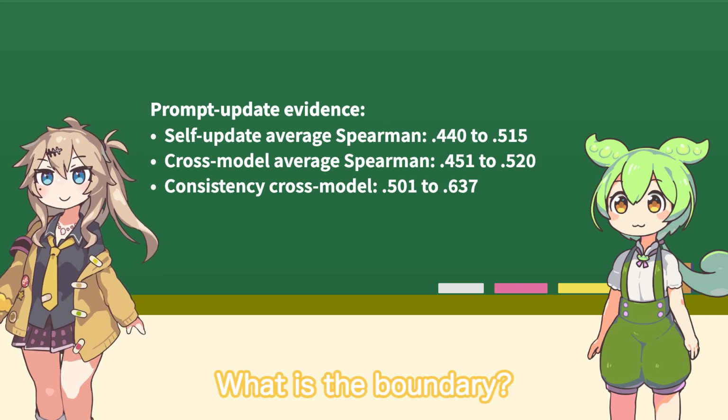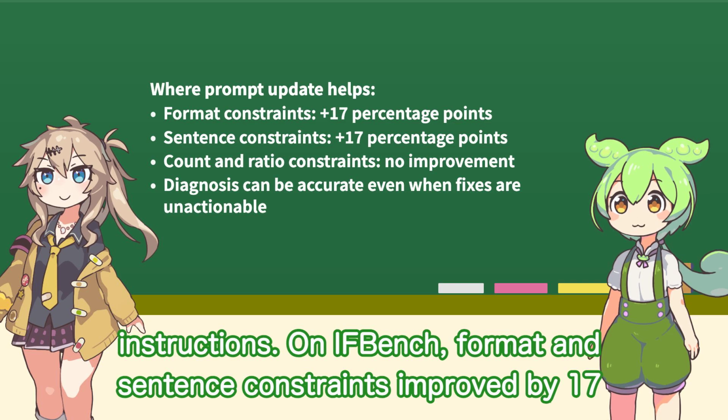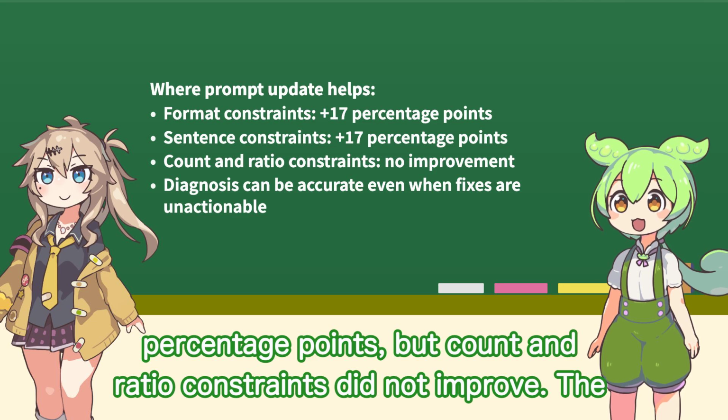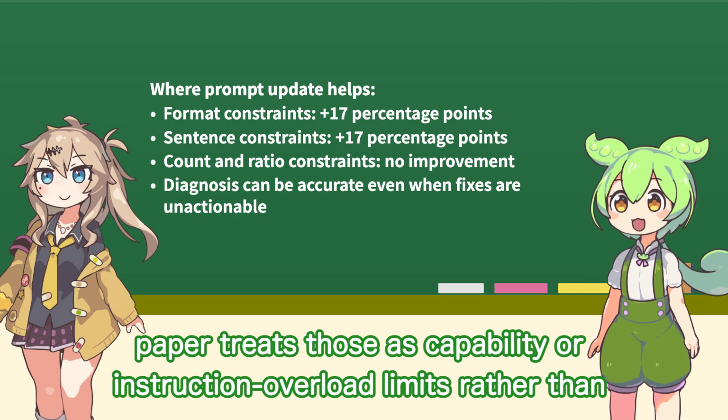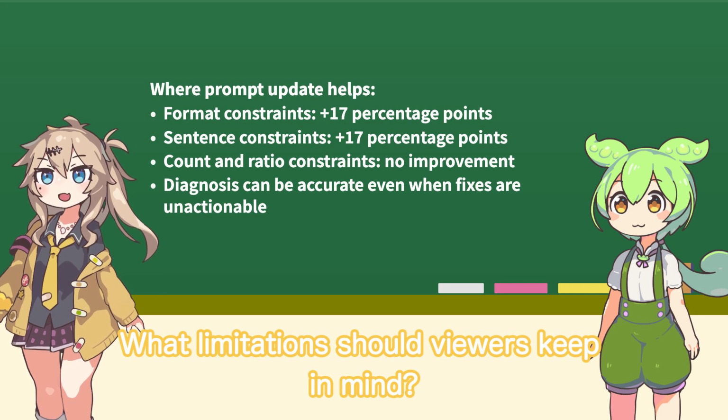What is the boundary? Prompt update helps when the model has the ability but needs better instructions. On IFBench, formatting sentence constraints improved by 17 percentage points. The paper treats those as capability or instruction overload limits rather than easy prompt fixes. What limitations should viewers keep in mind?